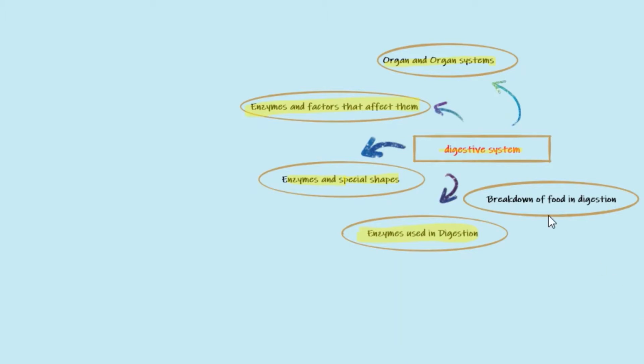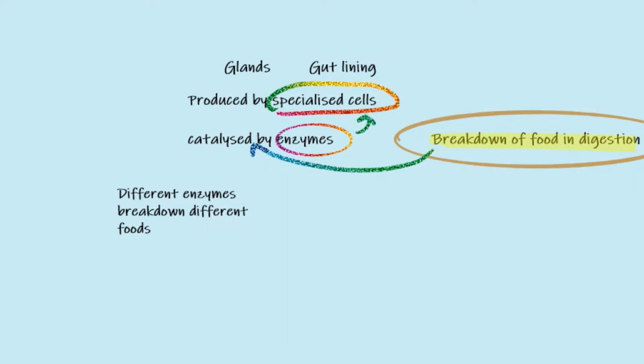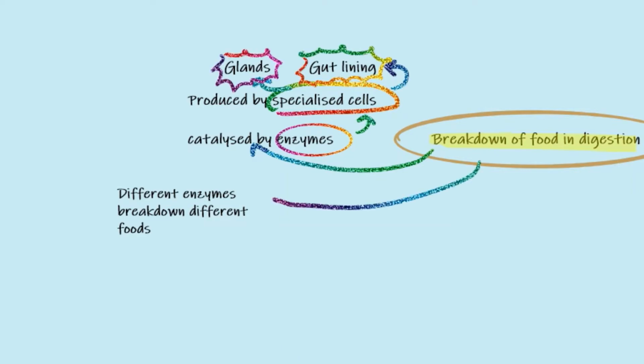Today we will look at the digestive system in the organisation topic, with tips and exam questions to end with. We will look at the breakdown of food and digestion. The breakdown of food in digestion is catalysed by enzymes. Enzymes are produced by specialised cells, and these specialised cells are in the glands and the gut lining. Different enzymes will break down different foods, such as carbohydrates, proteins and fats.